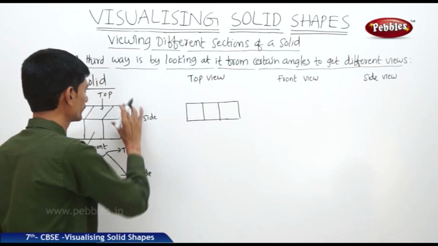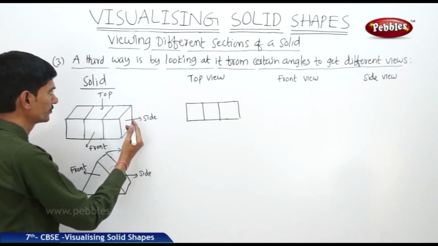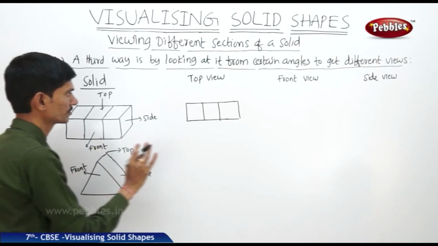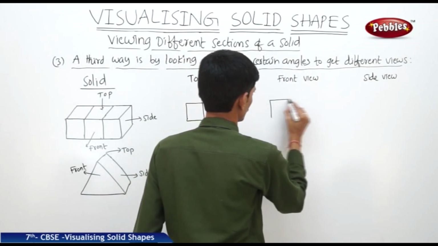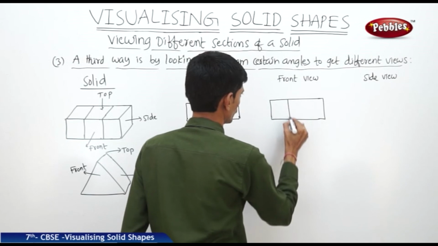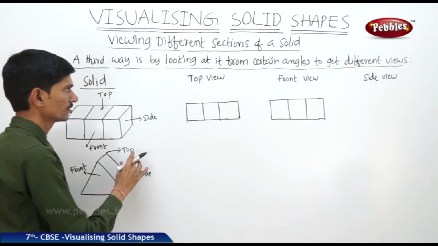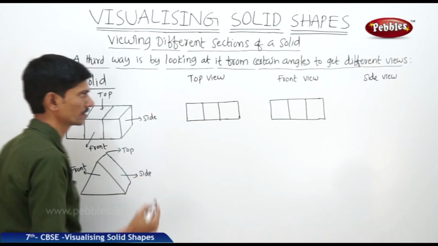So this is the top view of the given solid. And from the front, we can observe three squares of equal size. So this is the front view of the given solid. Then side view: from the side we can find only one square.